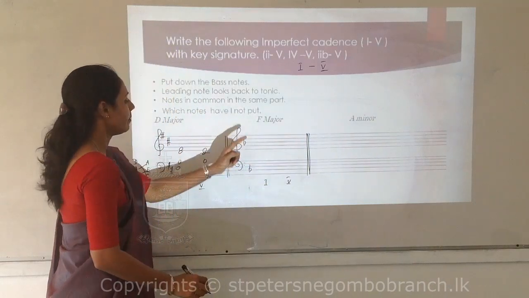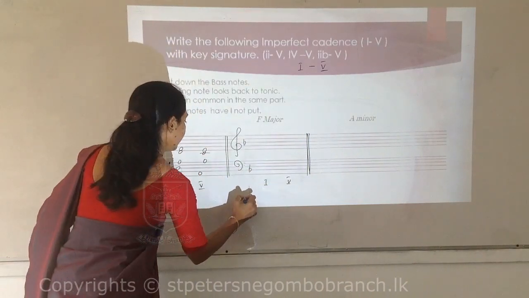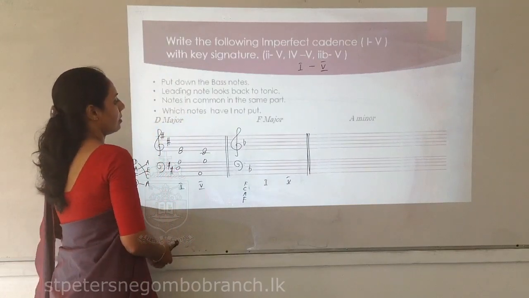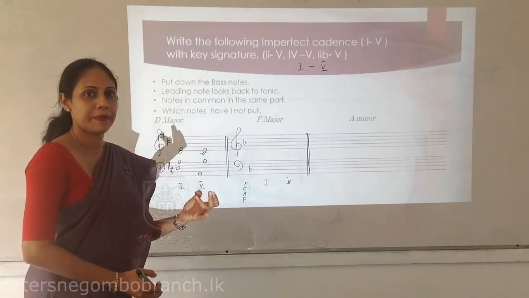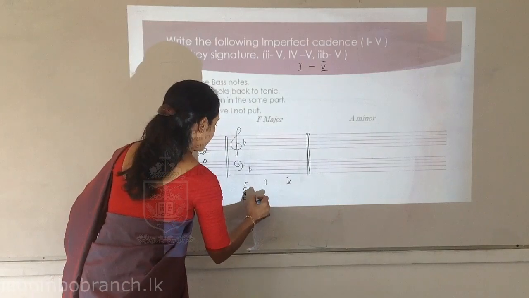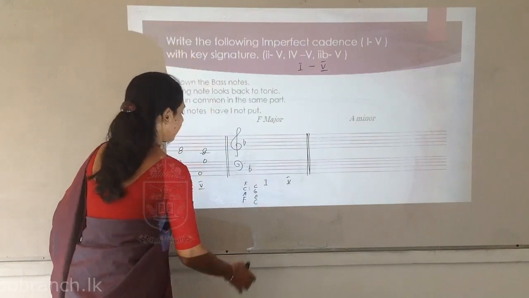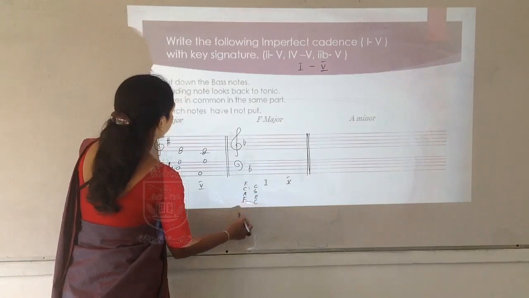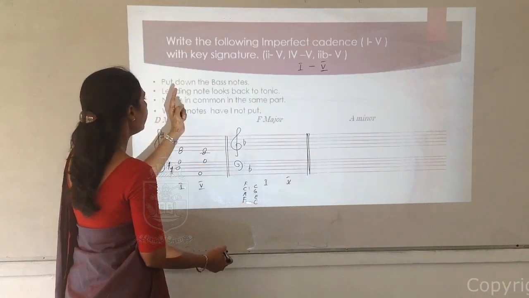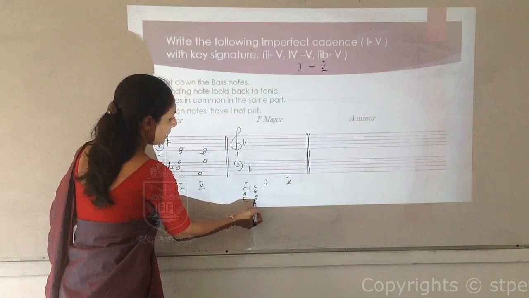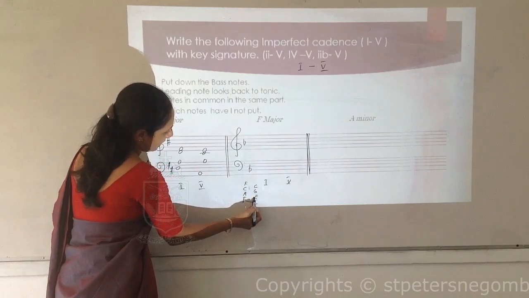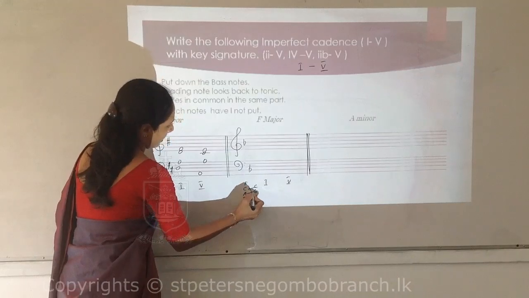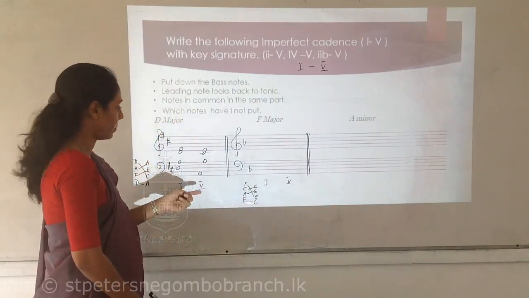Okay. F major, chord 1: F, A, C, F. Chord 5: F, G, A, B, C; C, E, G, C. According to these points, we'll mark the notes. Bass notes F and C. Leading note looks back to the tonic. Leading note in F major is E, E looks back to F. Notes in common, C, C. Which notes have I not put?